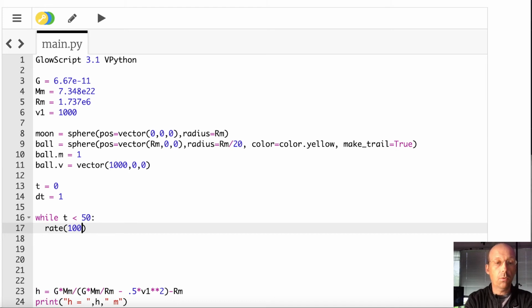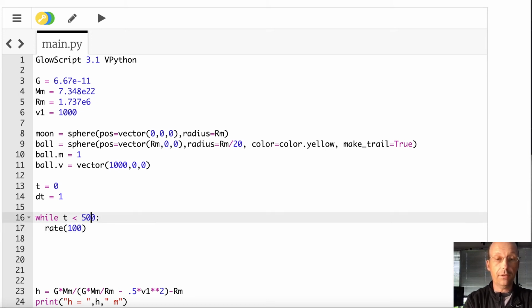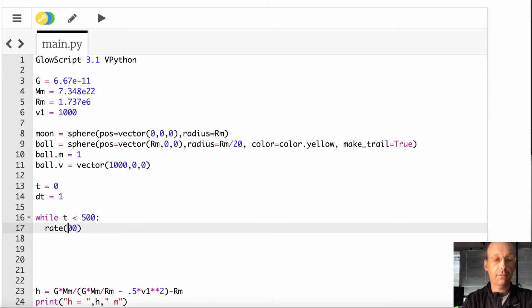Rate 100. Rate tells me how many loops to do every second. So if I do a time step of 1 and I'm going up to 50, let's just do 100. I can't decide.